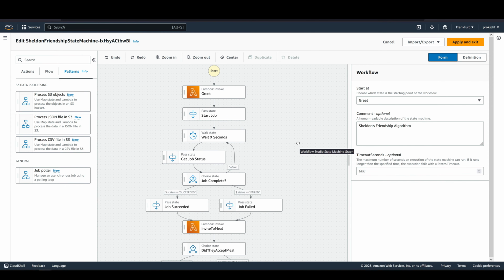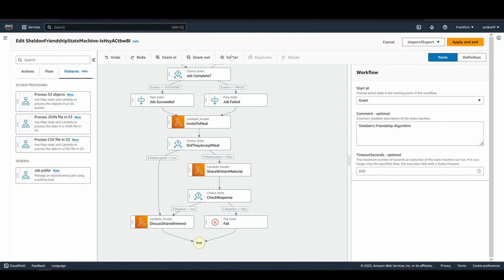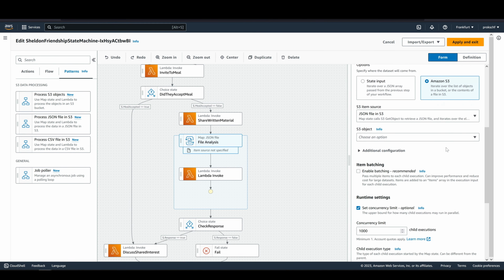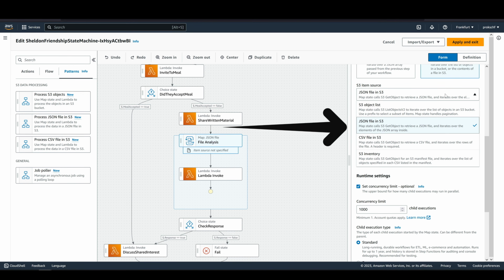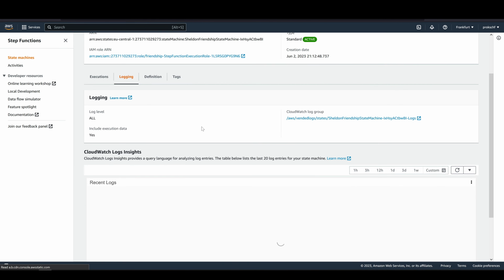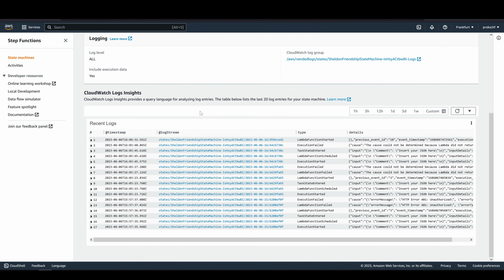Or we can map through Sheldon's list of beverages with the new Process S3 patterns. If we switch to distributed, we can have various formats in S3 that store a beverage list to iterate through, storing it as JSON, CSV, or coupled with a manifest file. Less than a minute later, we have a fully functional Step Functions definition in AWS that we can control, edit, and monitor from the console.